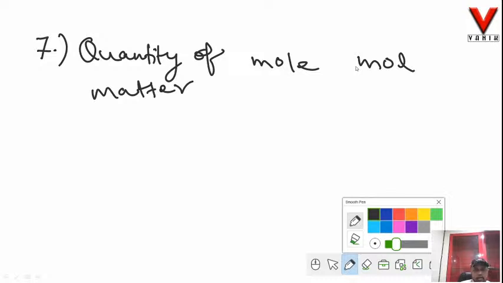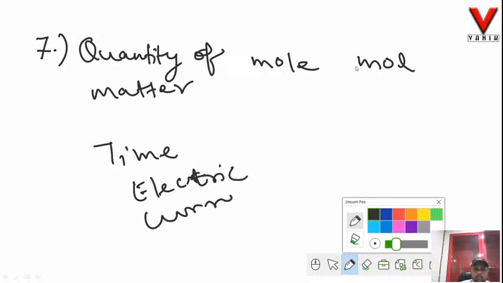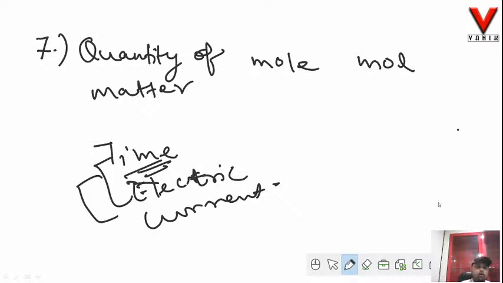Alright, so mostly in examination, the question that is being asked as which among the following is a fundamental quantity is either time or electric current. But that doesn't mean you have to simply focus on these 2 particular quantities. These 2 have been asked in the previous year, so this becomes important from examination point of view, but you have to still focus on other physical quantities as well.